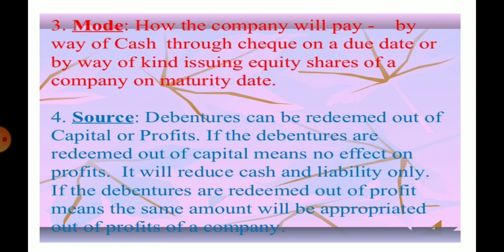Mode, how the company will pay: by way of cash or through cheque on the due date, or by way of issuing equity shares of the company on the maturity date. Source, the debenture can be redeemed out of capital or profit. If the debentures are redeemed out of capital, it means no effect on the profit. It will reduce the cash and liability only. If the debentures are redeemed out of profit, it means the same amount will be appropriated out of profit of the company.